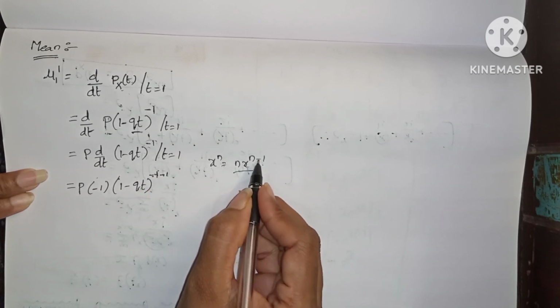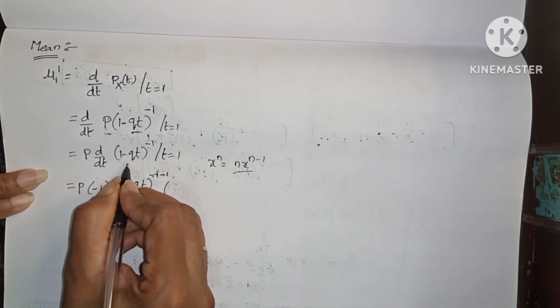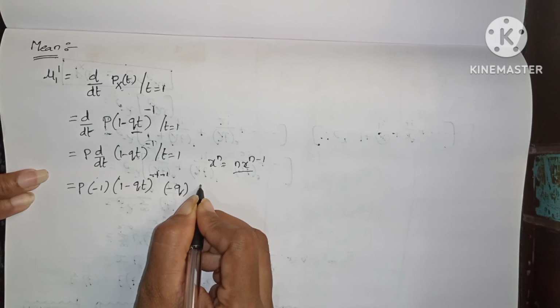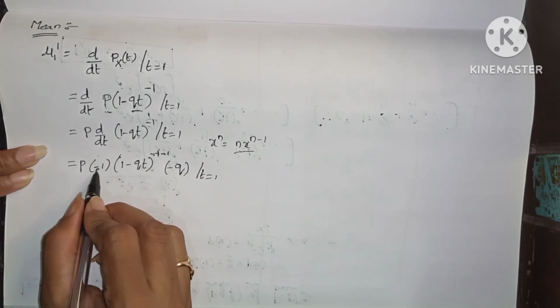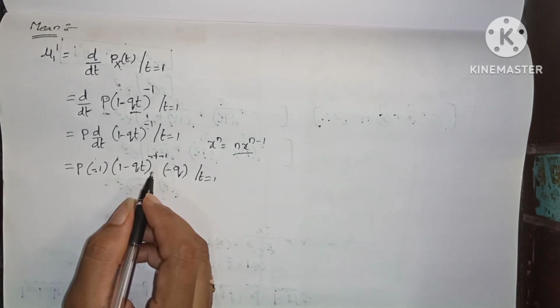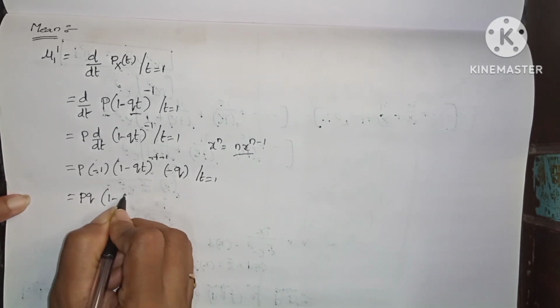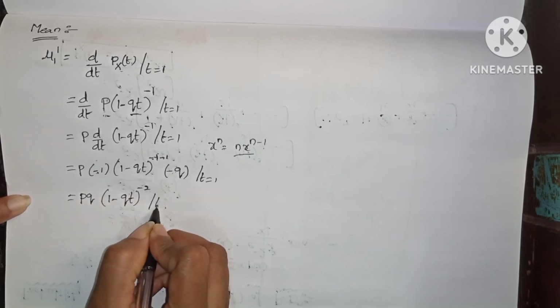Why? Because n is minus 1, then again minus 1, into the coefficient of t, which is minus q, where t equals 1. Here minus and minus both become plus. So that means pq into 1 minus qt whole power minus 2, where t equals 1.